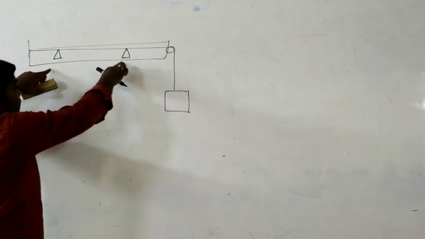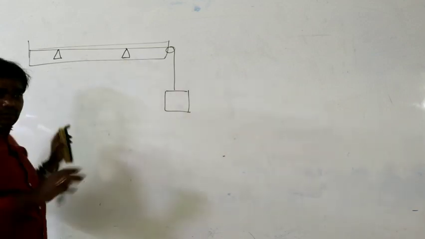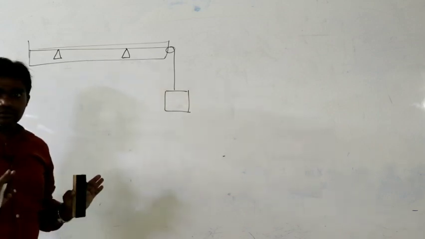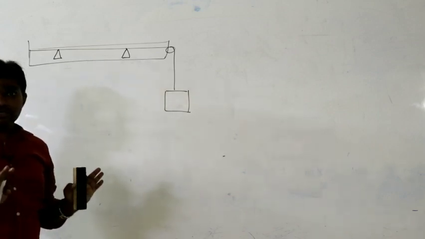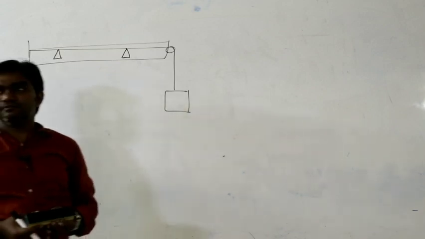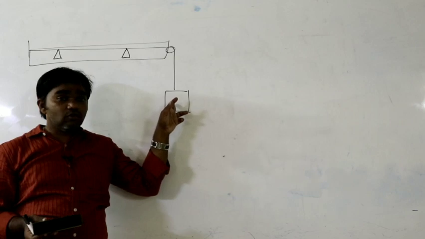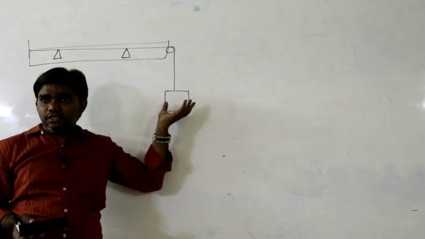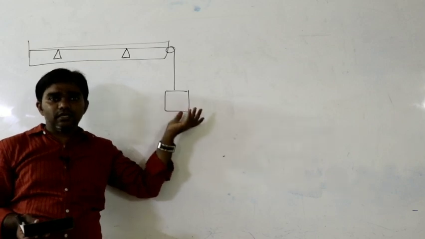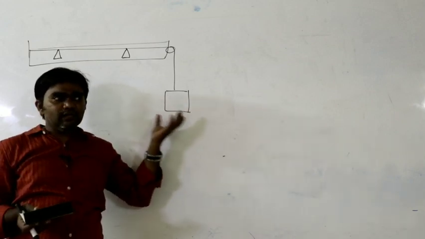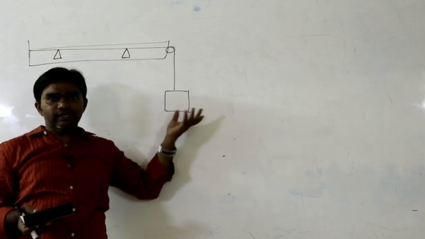The bridges are kept constant, we don't want to change the position of the bridges, and the tension must be changed here. What is the quantity that changes? Tension. So first we can use 10 kg, next 20 kg, next 30 kg, or we can change by 5 kg each: first 5, 10, 15, 20 like that.